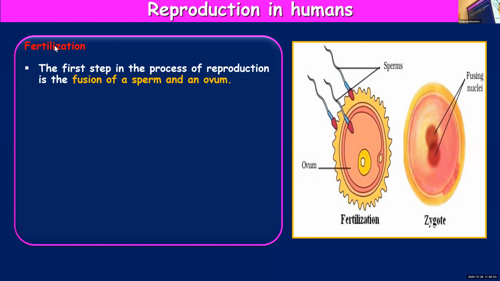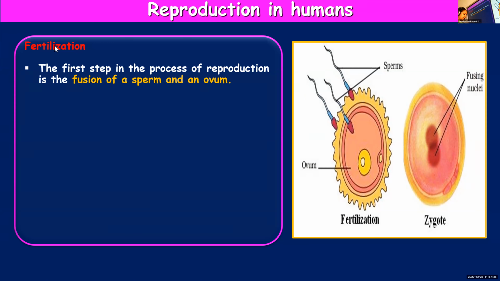The first step in the process of reproduction is the fusion of the sperm and ovum. So in sexual reproduction, you know that two parents are needed and they produce gametes. Male parent will produce male gametes. Female parent will produce female gametes. Male gametes are known as sperms. Female gametes, ova. So the first step in sexual reproduction is the fusion of sperm and the egg.